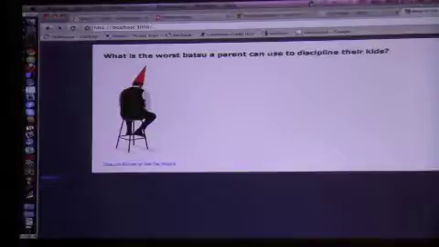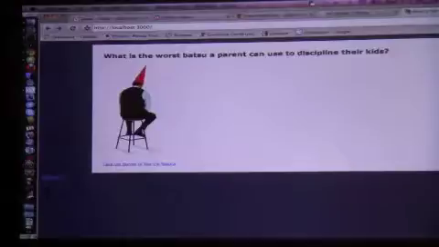So the Japanese word for punishment is batsu. I lived in Japan for a couple of years, and I was thinking about what to do for my demo. Somehow I got sucked into a Wikipedia article about corporal punishment around the world. And I thought, people should treat their kids a little bit more, just based on the last time I walked through the mall. But so I was thinking, okay, I'm going to make a little survey app that basically asks what punishments you think are appropriate.